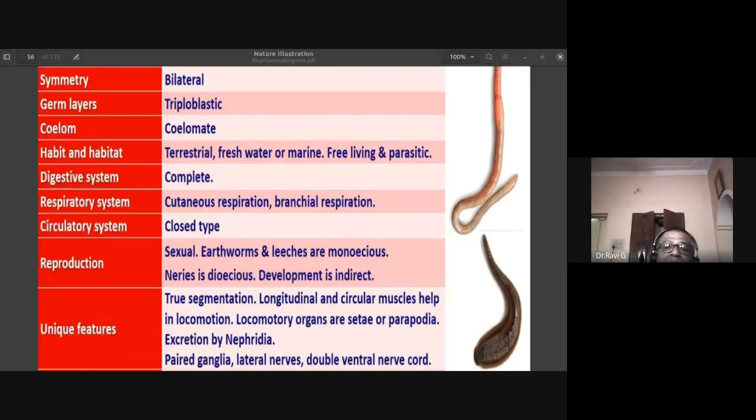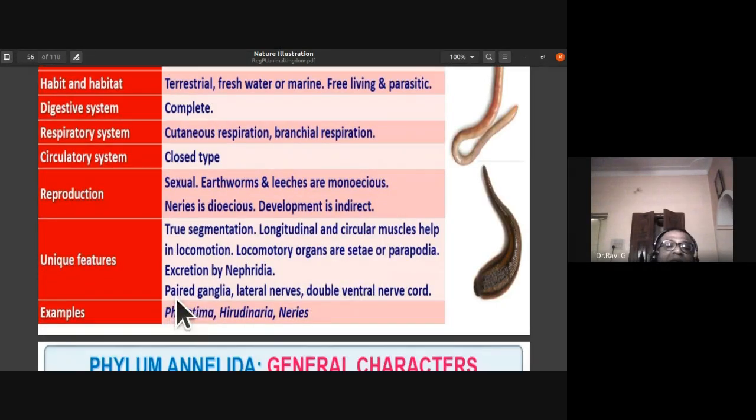The excretion is by nephridia. The paired ganglia, lateral nerves, and double ventral nerve cord, you can notice here. So they have paired ganglia, lateral nerves, and double ventral nerve cord. The examples of this phylum Annelida are Pheretima, that is earthworm, Hirudinaria, cattle leech, and Nereis. So these are the examples for the phylum Annelida.